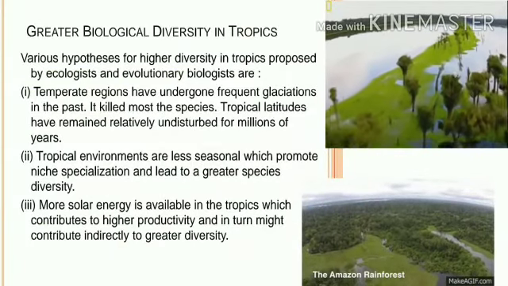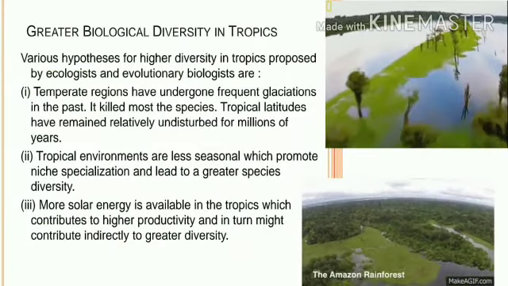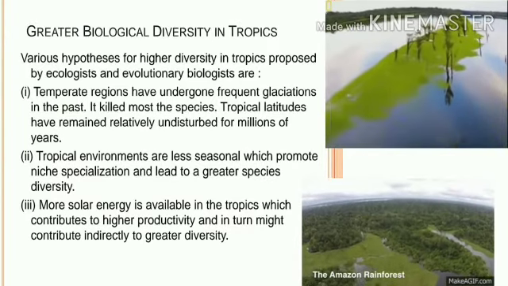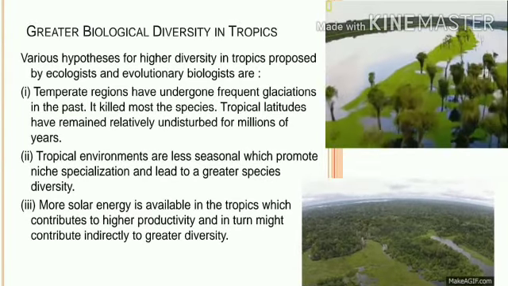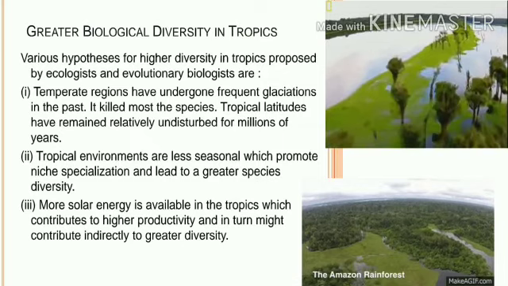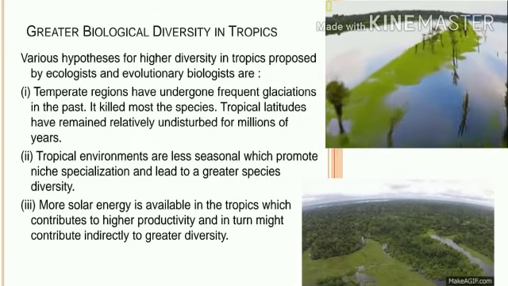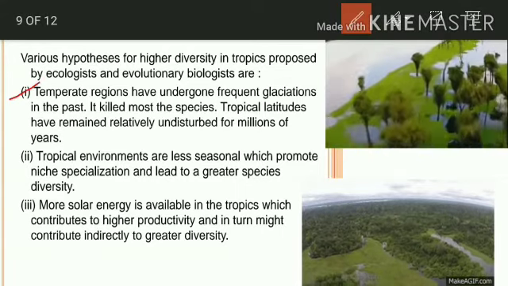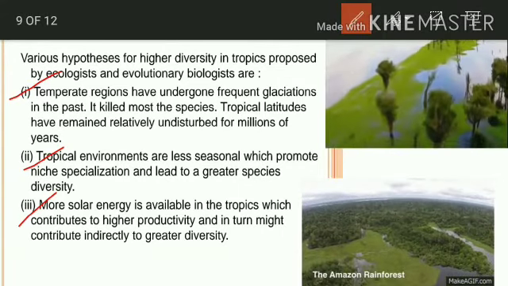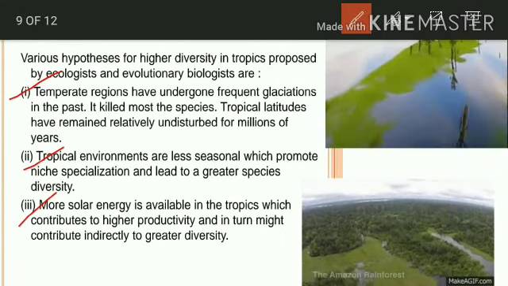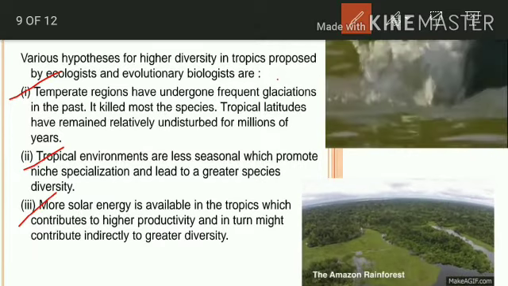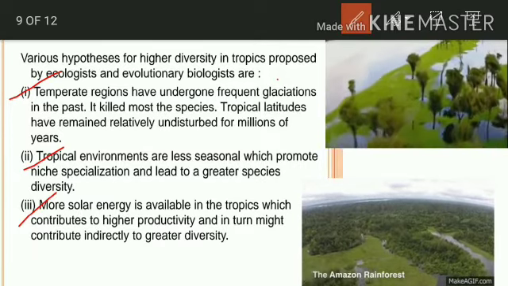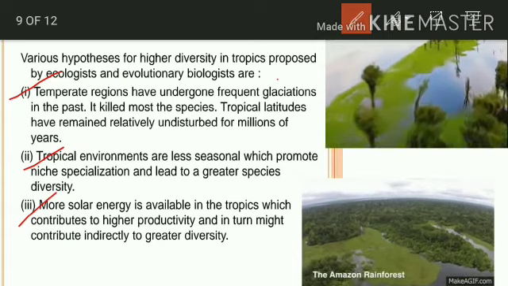Now they may ask a question like this: why does the Amazon rainforest have greater diversity? The answers are here: the first point, second point, and third point. Can you guess why?